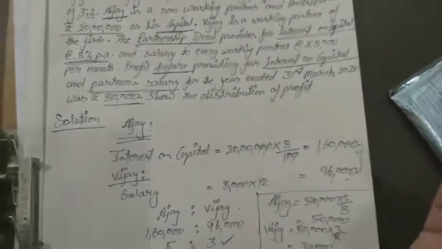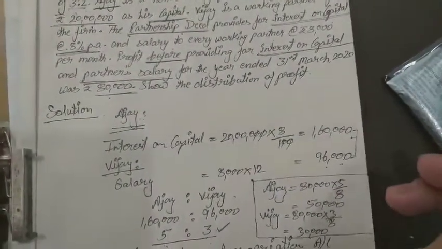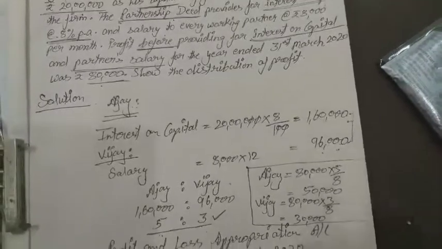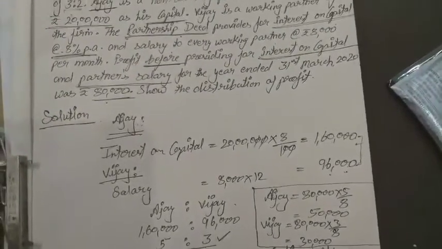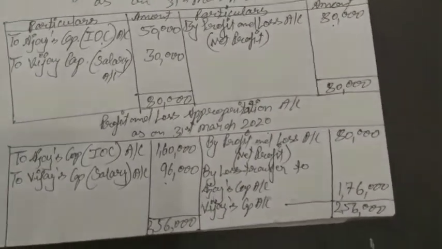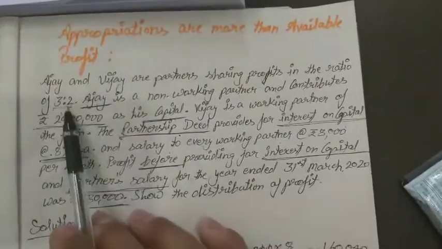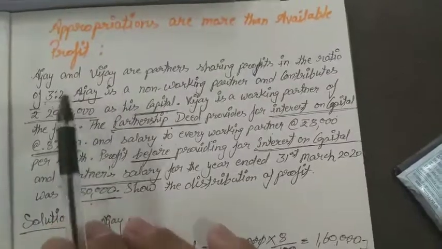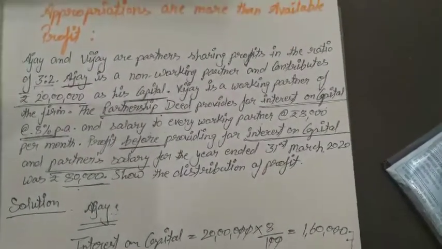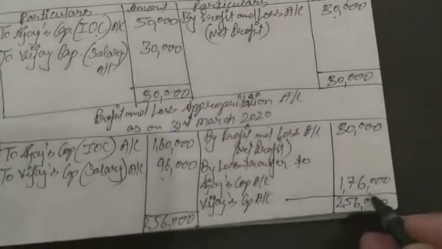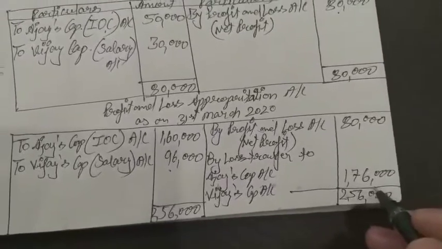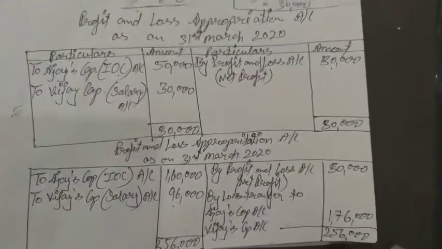Okay, if there is a partnership deed, the loss will never be distributed among the partners, only profit will be distributed according to their allowances. But if there is no partnership deed in the problem, then only the loss can be distributed among the partners in the ratio, whatever ratio is given in the question. Okay, if no ratio is given, then they will get according to equal profit share ratio. So here this 1,76,000 will be distributed in the ratio of 3:2.